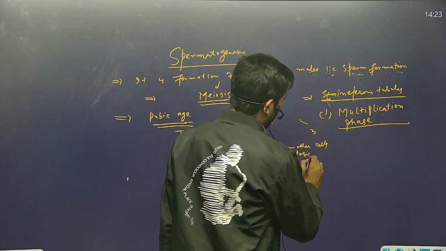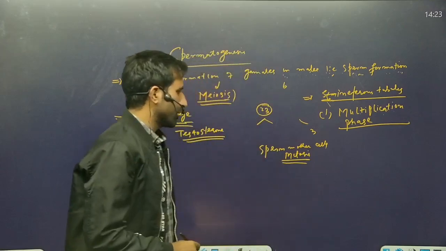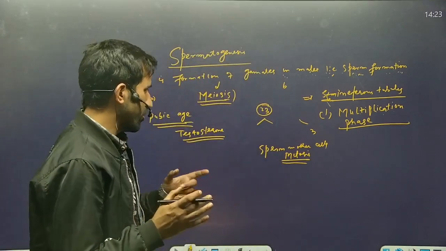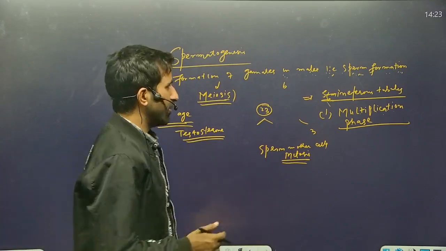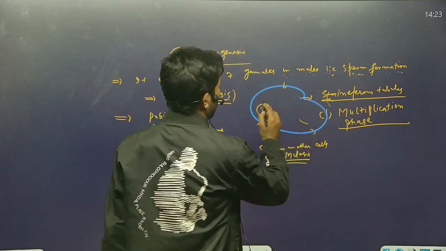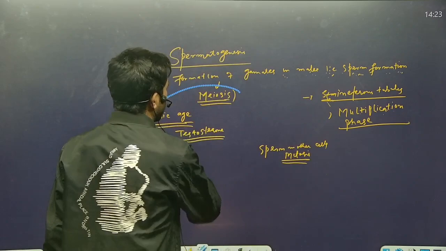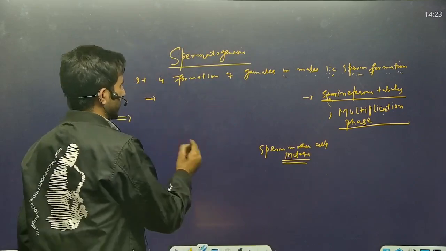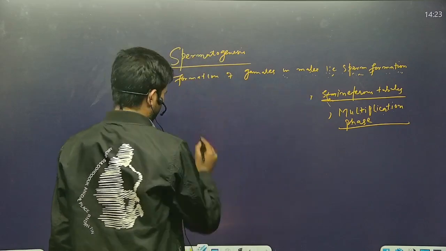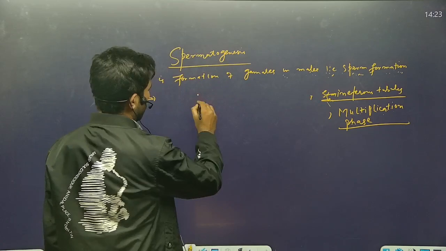As I already told, formation of gametes occurs by meiosis. But before the start of meiosis, what happens? The cells present in seminiferous tubules first divide by mitosis.